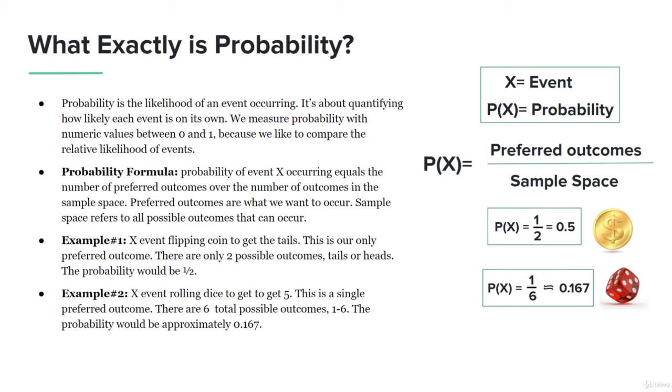So this is ultimately what probability is about. I just wanted to give you a quick and simple probability formula to understand what probability is all about and how it works. It's really about understanding the likelihood of a particular event occurring. We went over examples with 2 possible outcomes and 6 possible outcomes. But when we're talking about thousands of potential situations that can arise, that's where probability can get a lot more complex. But I want to give you just these 2 examples